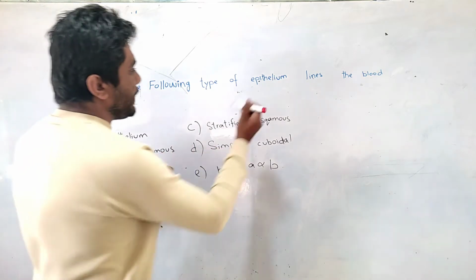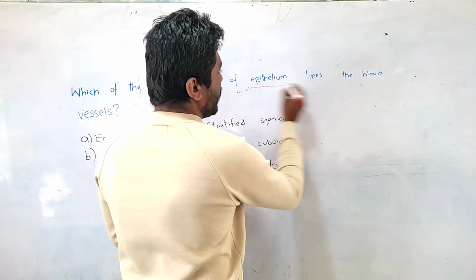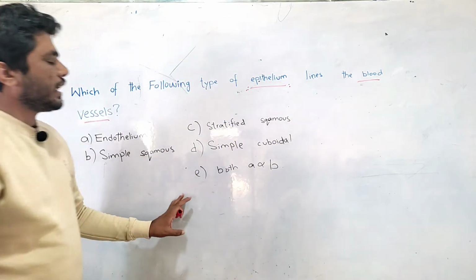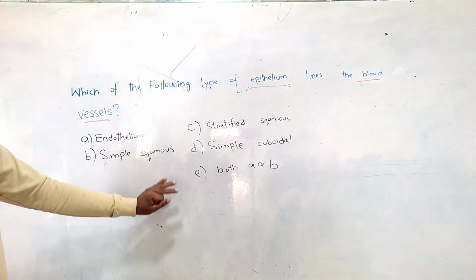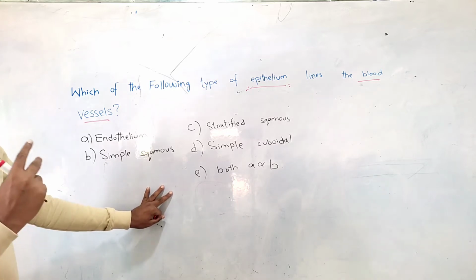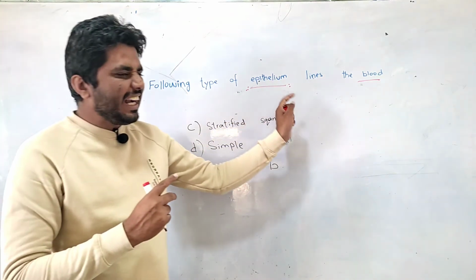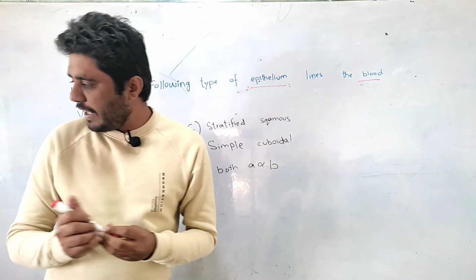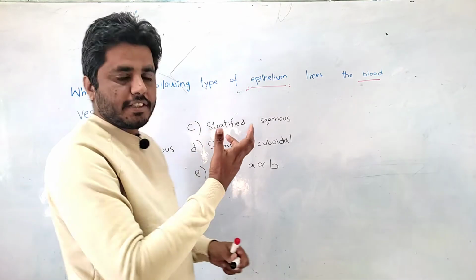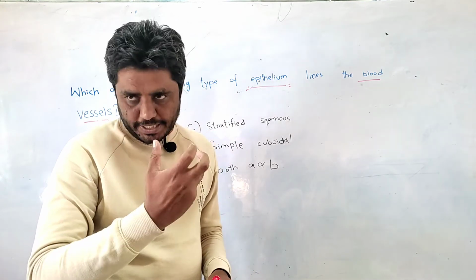Number one is epithelium and number two is blood vessels. The question is very simple. He was looking at what kind of epithelium blood vessels have. Very simple. But for this you should have knowledge of epithelium and a little knowledge of blood vessels. Blood vessels have three layers, three tunics histologically.